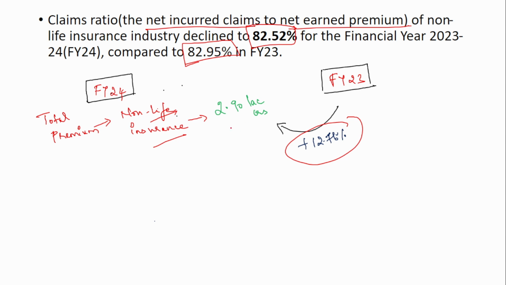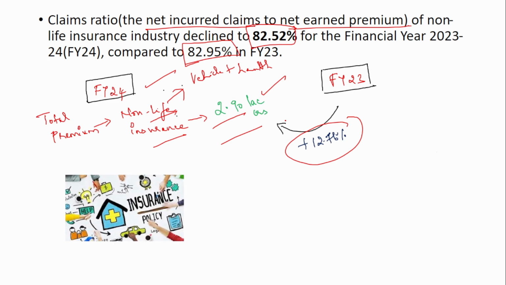The total premium collected is 2.9 lakh crore in financial year 24. Non-life insurance here includes vehicle and health, so all of this comes under non-life insurance, and the total premium collected here is 2.9 lakh crore.